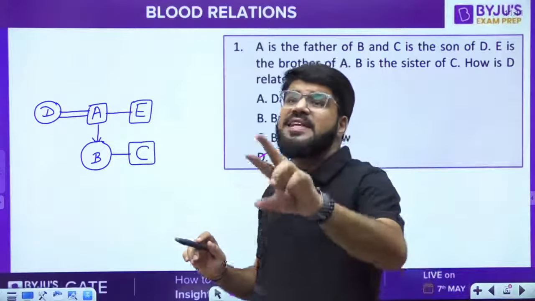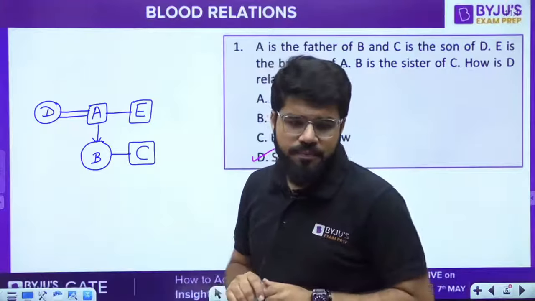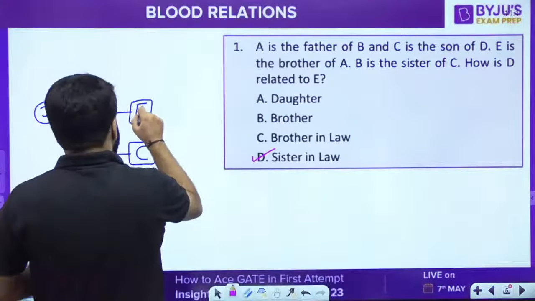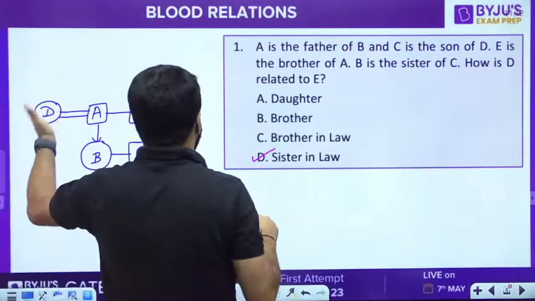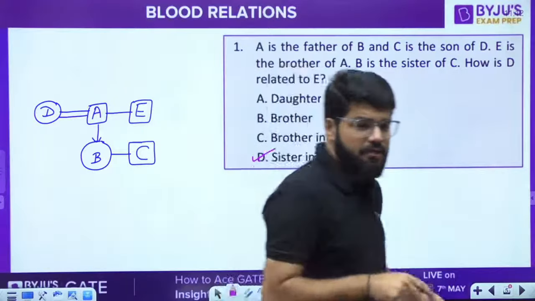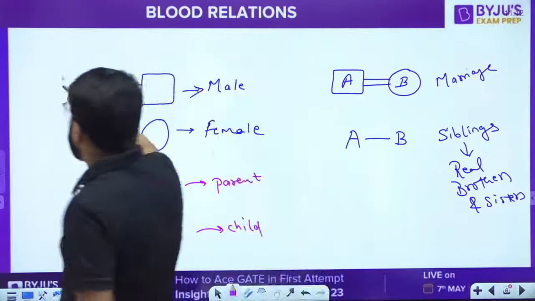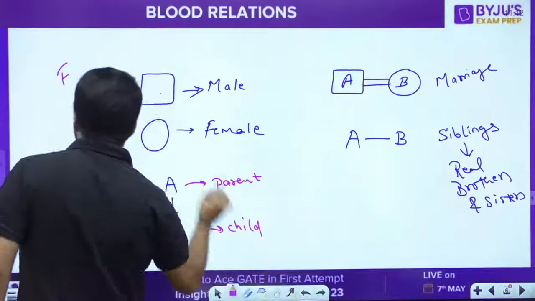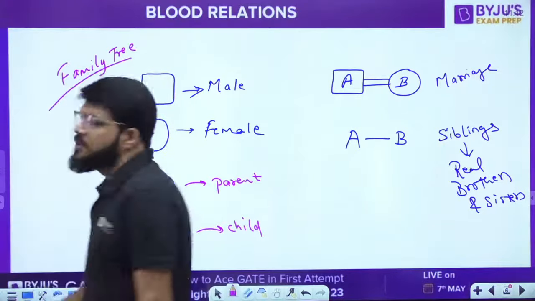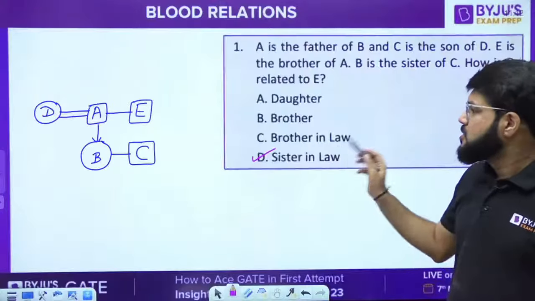If they ask how is E related to D, be very careful. How is E related to D? That would be brother-in-law then, right? So E is the brother-in-law to D, and D is the sister-in-law to E. From where to where they're asking the relation, you must be careful about this. And this is the notation we use, what we call the family tree. This is used to draw the family chart. If you know this approach, then all varieties of blood relation questions are in your hand. So the answer is D here.